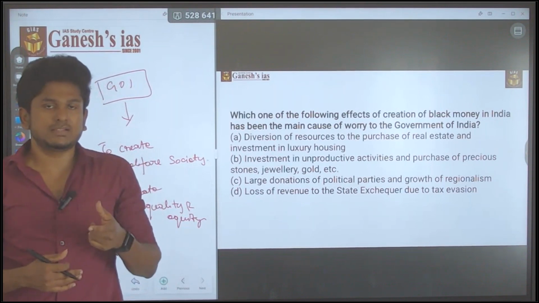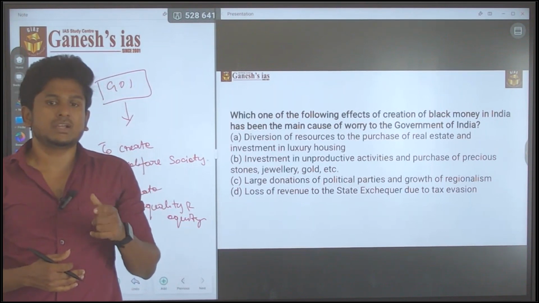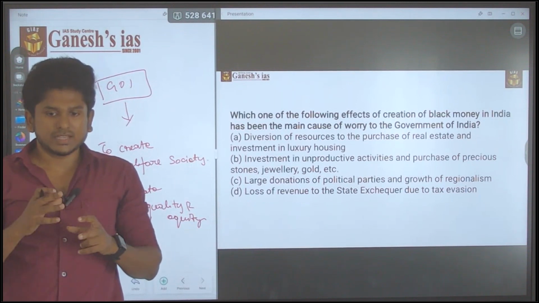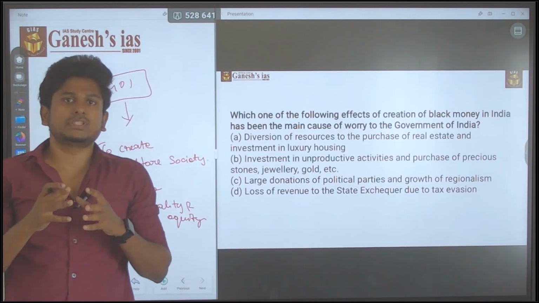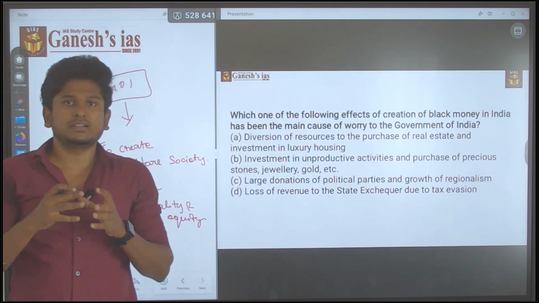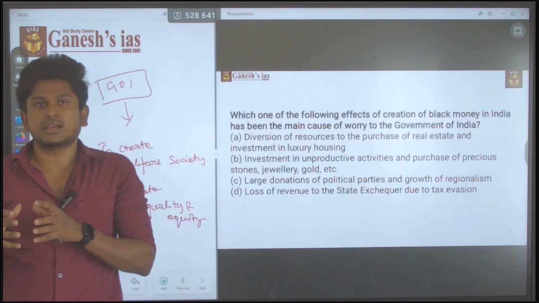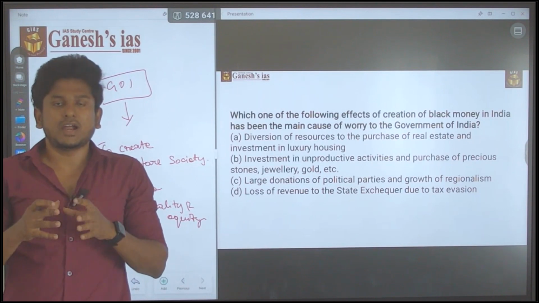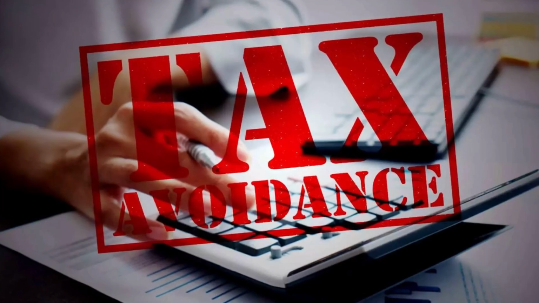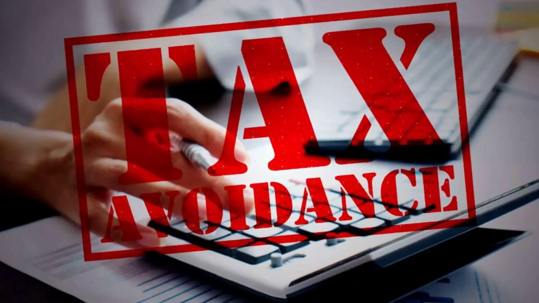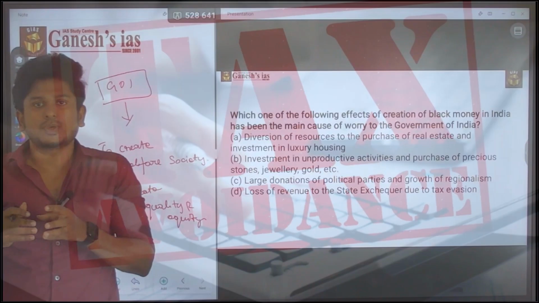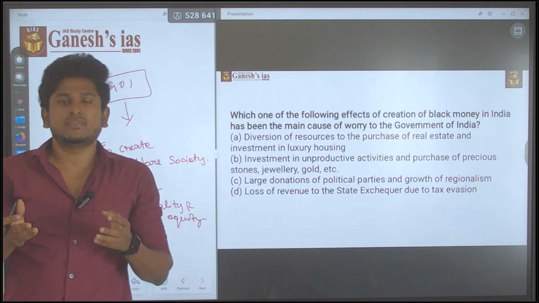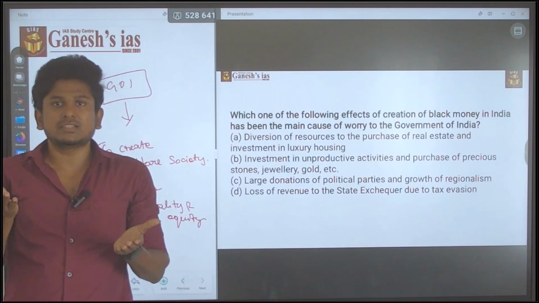But the concern is, black money is nothing but money earned by people who use the loopholes in the income tax law act or in the corporate tax law. They just use the loopholes from that act and avoid the tax payment, evading the tax payment. In such a way the balance in the society is affected.